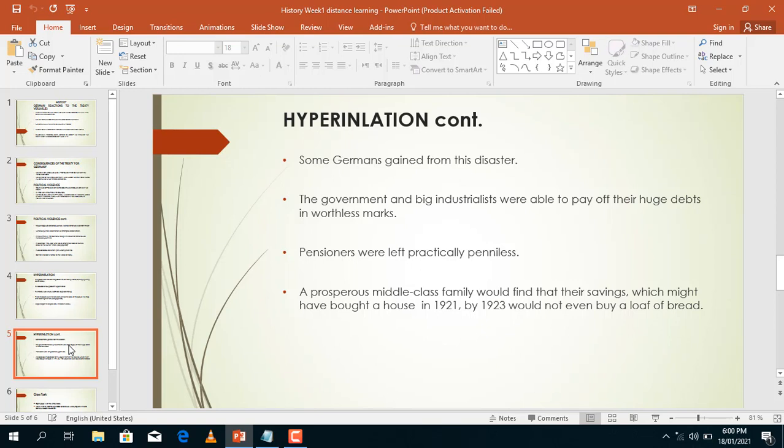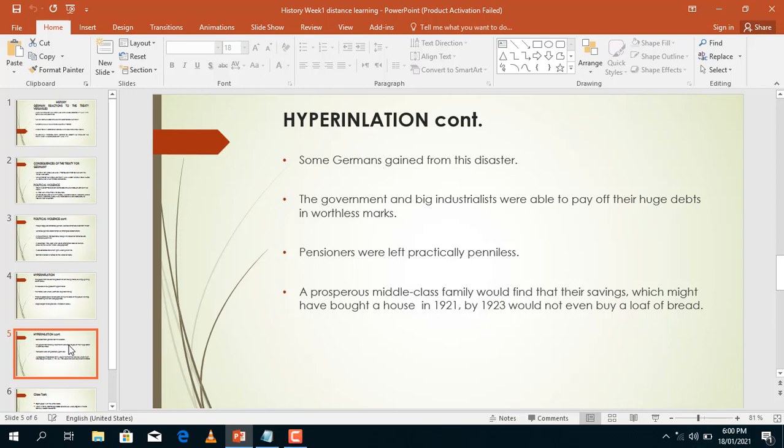Even the prosperous middle class families suffered. For instance, their savings, which might have bought a house, by the time it got to 1923, the value of their savings could not even buy a loaf of bread.